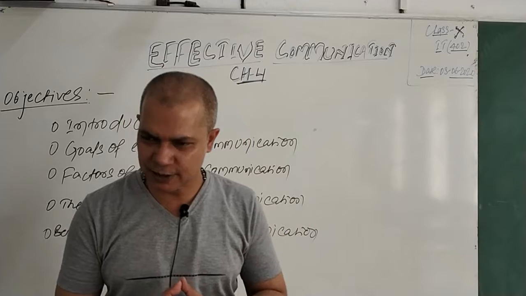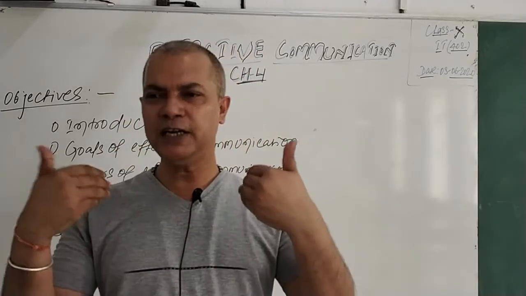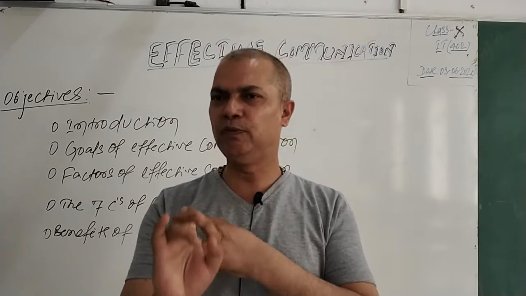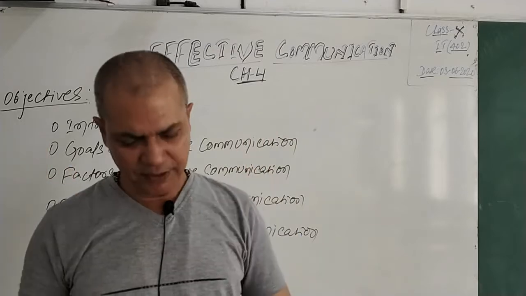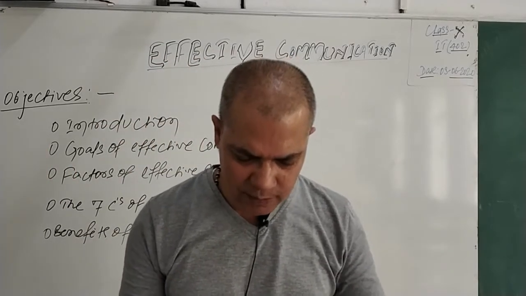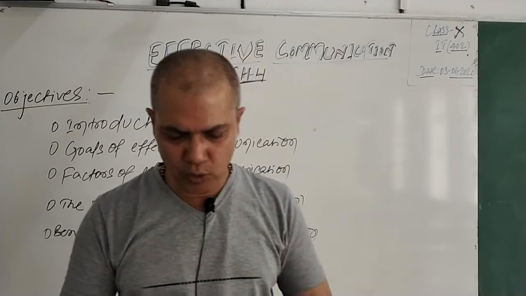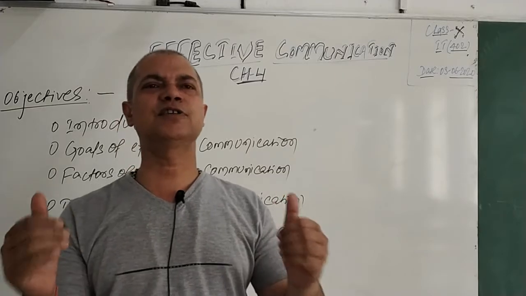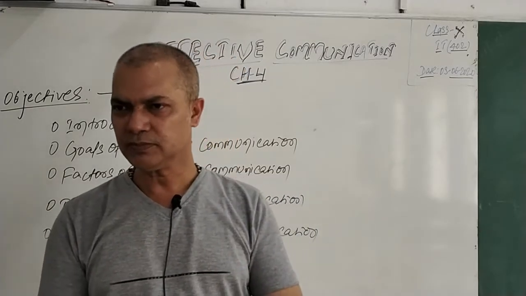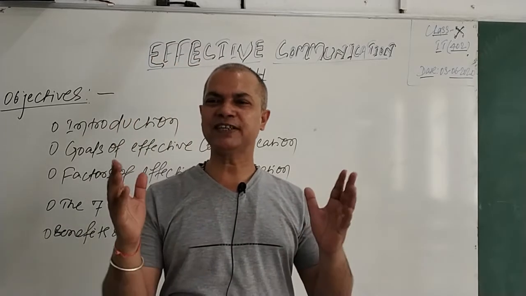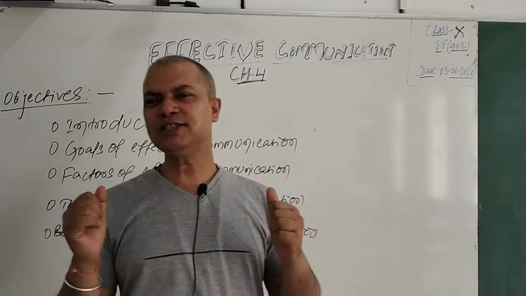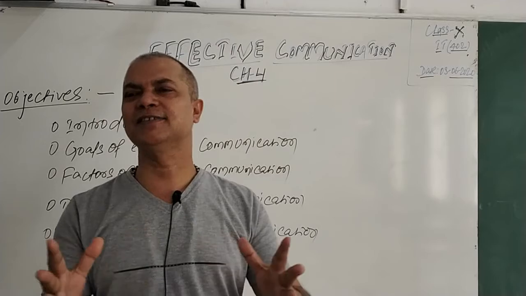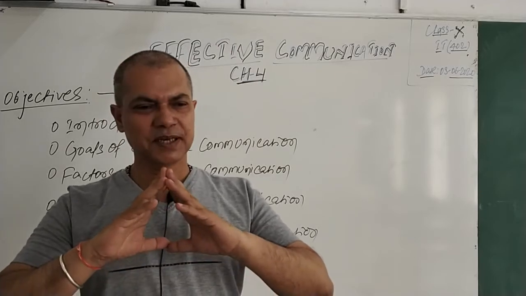So it also helps us to reach different kinds of people, different genders, different religions, different cultural backgrounds. They will be part of your communication if you have effective communication. Effective communication allows people to get involved, to build trust and remove any negative emotions. Mind it, good effective communication always builds good trust between the sender and the receiver. So always have good effective communication with your parents also. Once you are communicating very effectively, you and your parents have a good trust, and no one can break that trust.